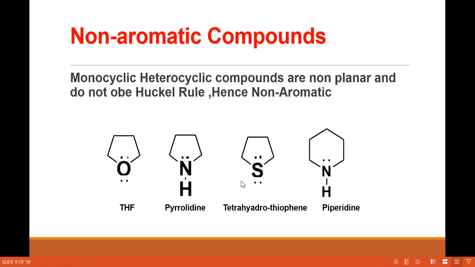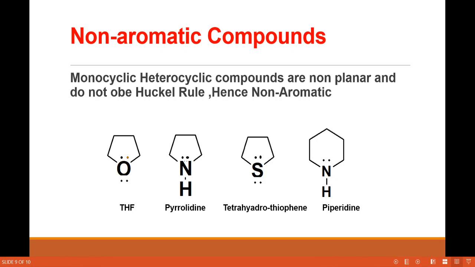Okay. So you only have to remember what aromatic, anti-aromatic and non-aromatic compounds are. The compounds which show aromaticity contain 4n plus 2 pi electrons; they obey Huckel's rule. Okay.